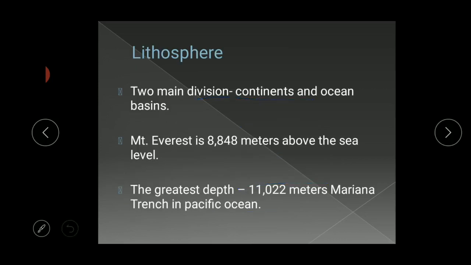First, we are going to see the lithosphere in this chapter. The lithosphere is the solid portion of the Earth. Clear? It has the rock surface of the Earth, the crust and the layer of the soil. All this comes under the lithosphere. There are two main divisions of the Earth, that is continents and ocean basins. The large land masses are known as continents and the huge water bodies are called ocean basins.